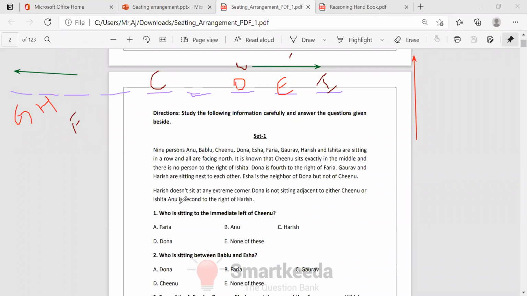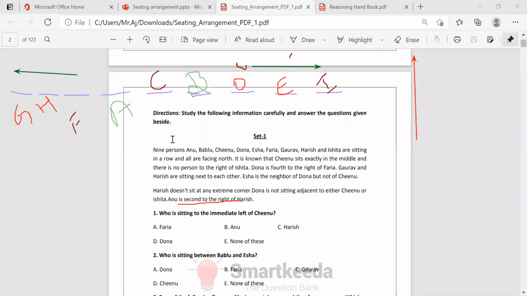Anu is second to the right of Harish. Harish is here, the second to the right, 1, 2, is Anu. Who's the remaining one? Bablu. The remaining one is Bablu. Then answer the questions.